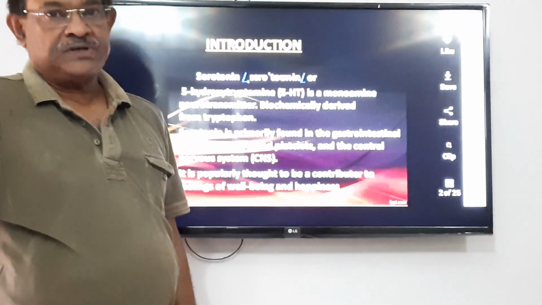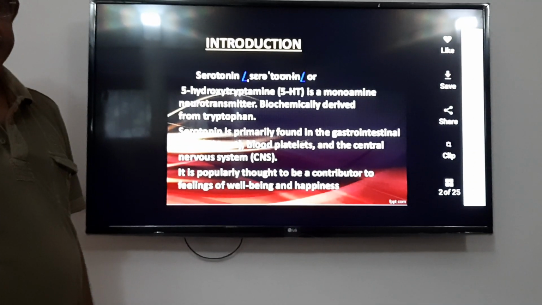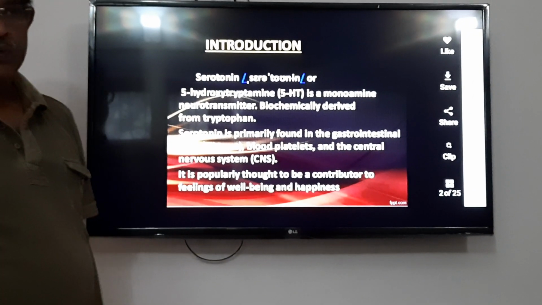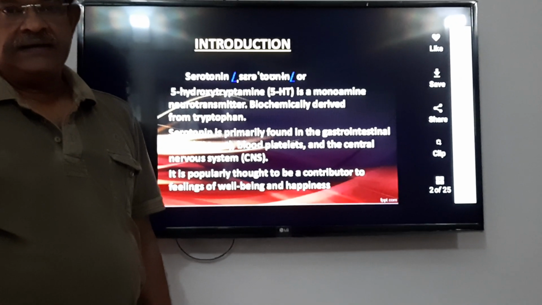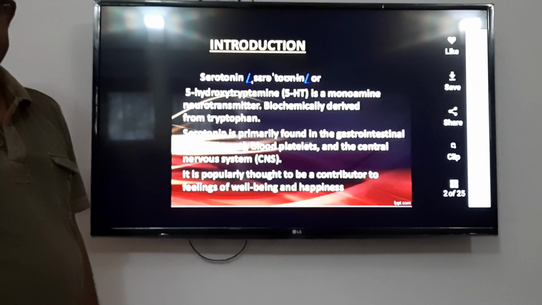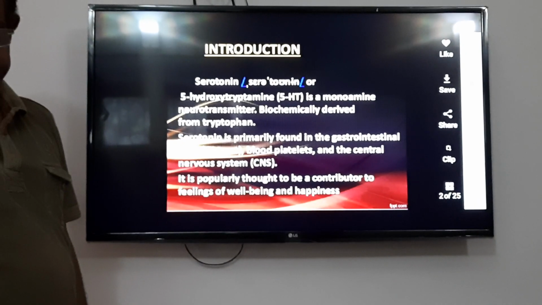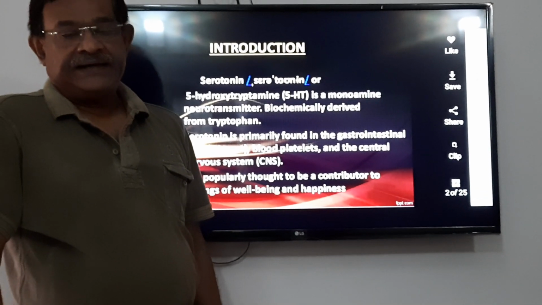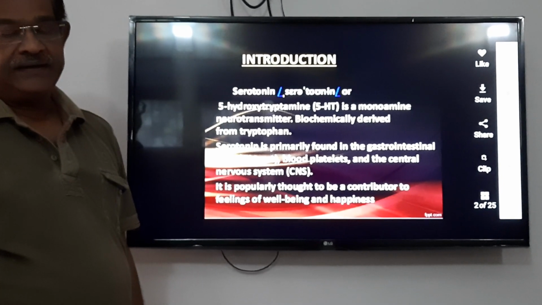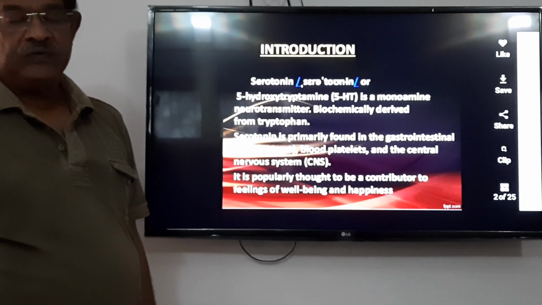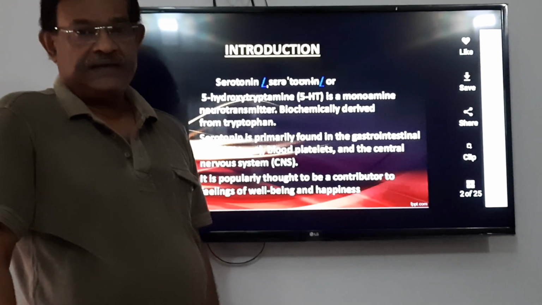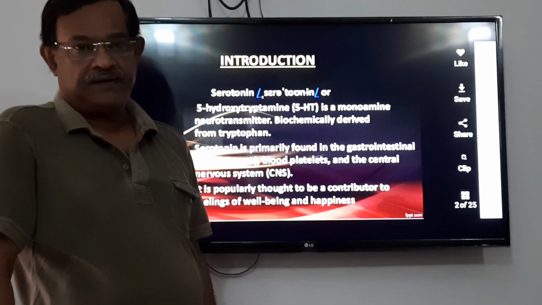Now, 5-hydroxytryptamine is metabolized by monoamine oxidase into aldehyde, and then aldehyde oxidase metabolizes it into 5-hydroxyindole acetic acid. 90% of 5-HT or serotonin is found in enterochromaffin cells of gut mucosa. 8% is found in platelets and 2% is found in blood.